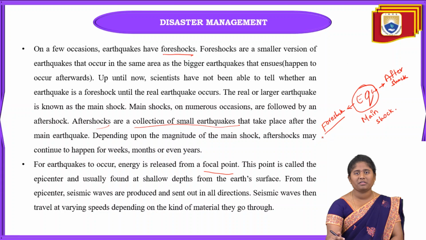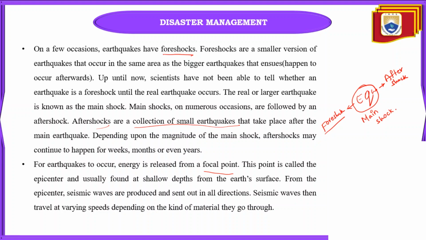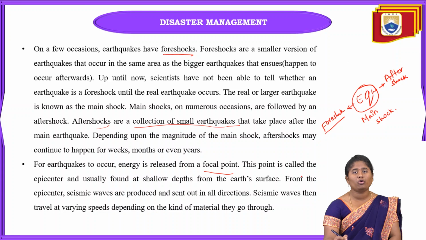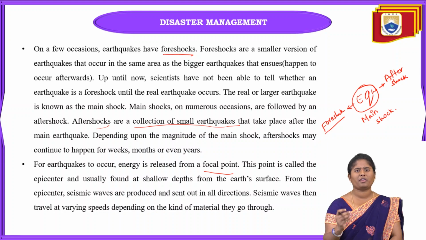only, from this epicenter only, seismic waves are going to happen, and these seismic waves are automatically released in all directions. Means in all four directions these seismic waves are produced. Then these seismic waves travel at very high speed depending upon the material they go through. If the material is rock, there will be somewhat of a slowness for these seismic waves. If it is somewhat loose material, then the seismic waves travel at very high speed.